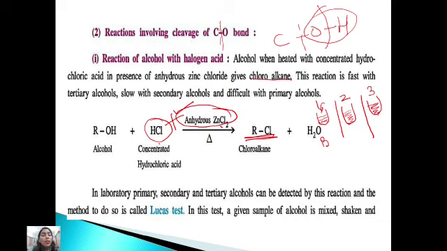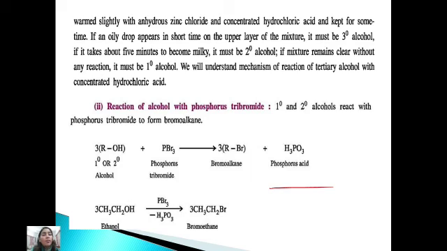In this test, a given sample of alcohol is mixed, shaken, and warmed slightly with anhydrous zinc chloride and concentrated hydrochloric acid and kept for some time. If an oily drop appears in a short time on the upper layer of the mixture, it is a tertiary alcohol. If it takes about 5 minutes to become milky, it is a secondary alcohol. If the mixture remains clear without any reaction, it is a primary alcohol.